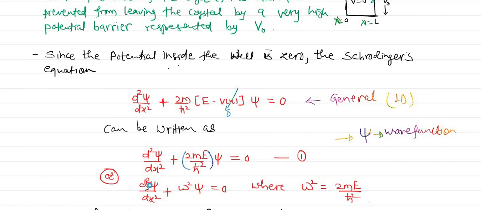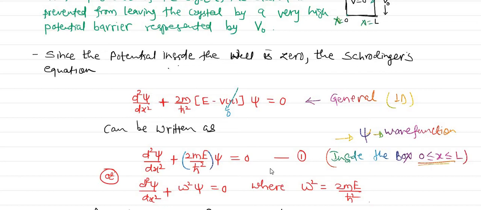Now therefore we got a simplified form of the Schrodinger equation inside the box. If I want to specify, I will specify here inside the box. So inside the box, shall I write limits like this: 0 is less than or equal to x is less than or equal to L. Yes, this is what we can say, the limiting conditions inside the box.